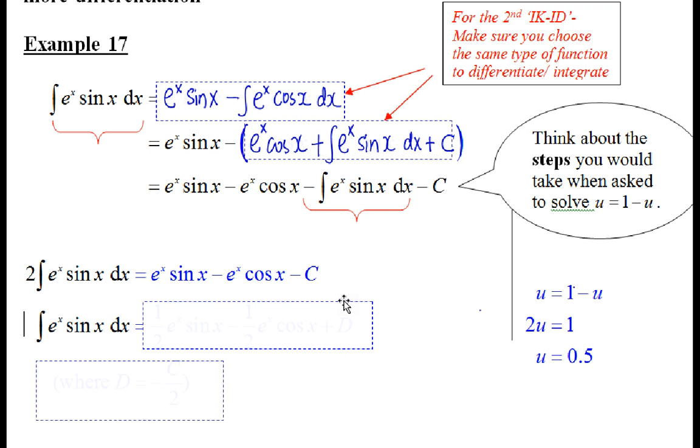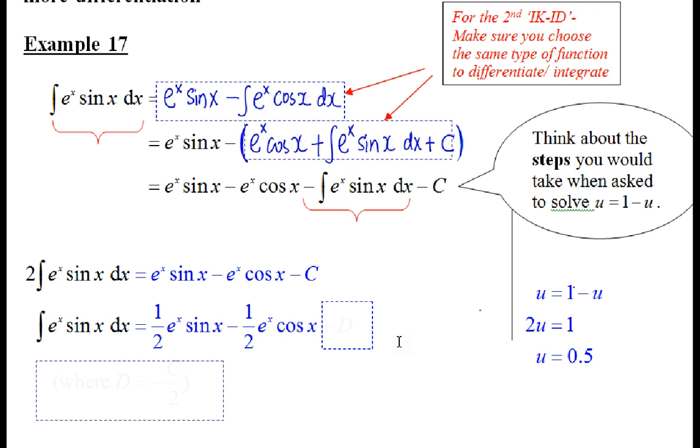I correct myself, it's important to write a plus C here because when you reach here, you should get an integrating constant, because when you integrate something, you should get an integrating constant. It's important to have a C here. Now, we don't want 2. I want this integral. I divide both sides by 2. Okay, I get half.